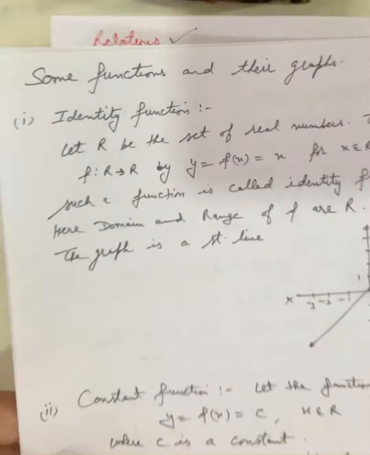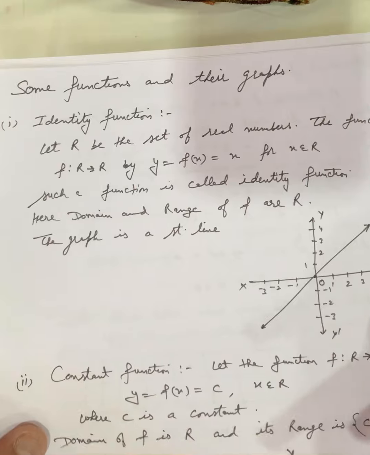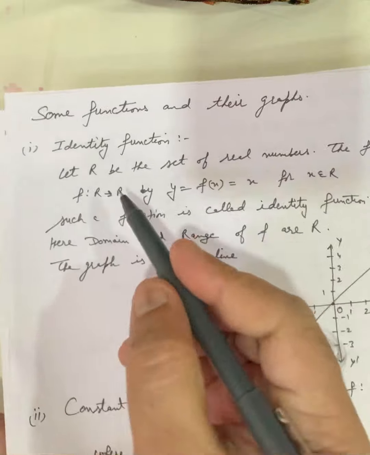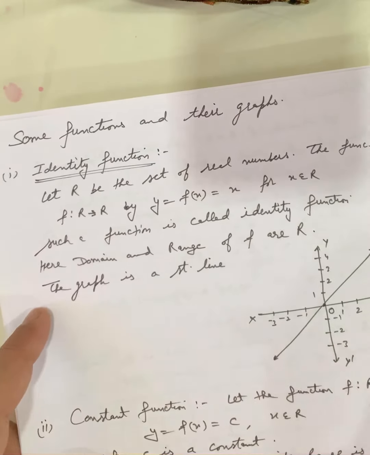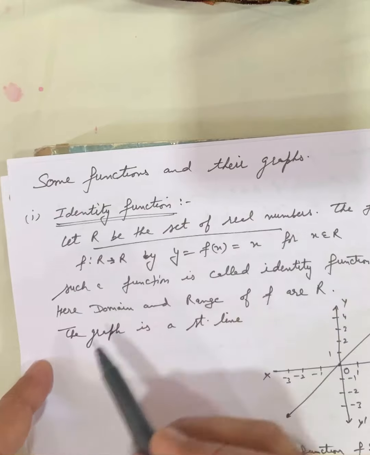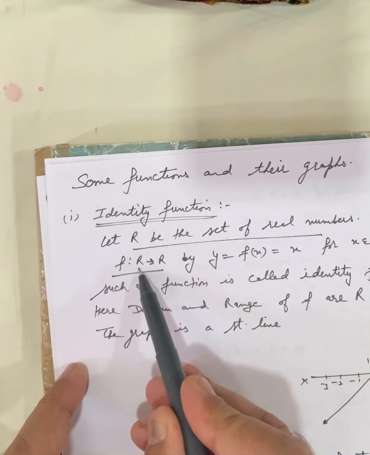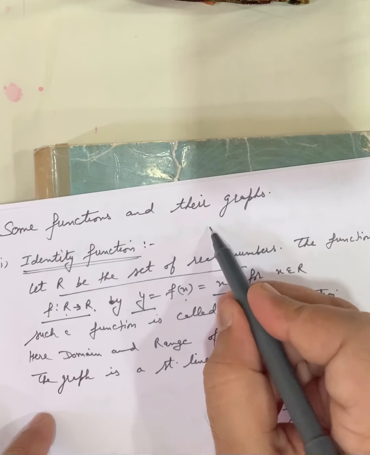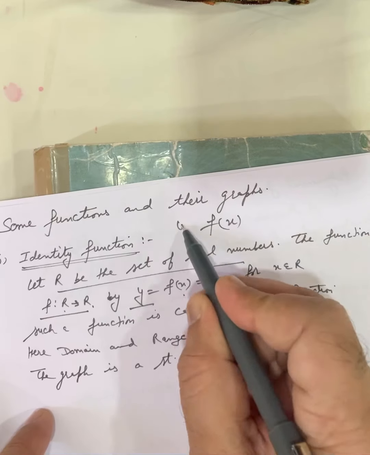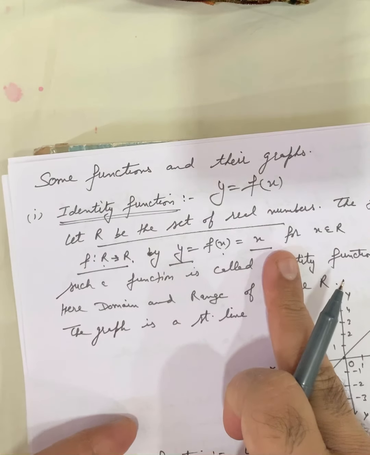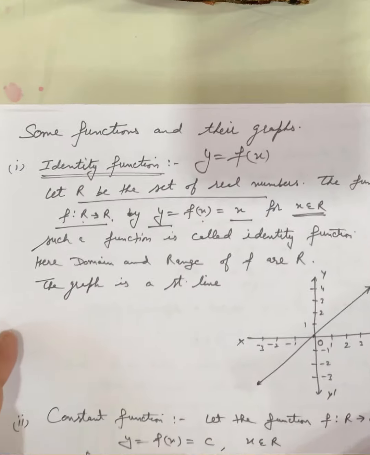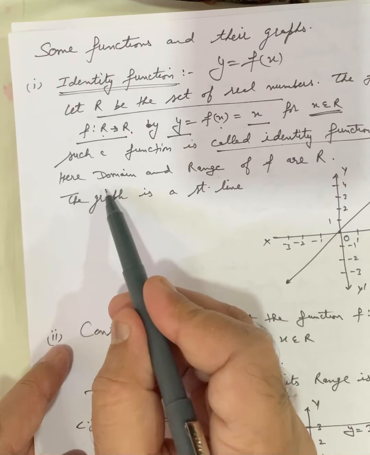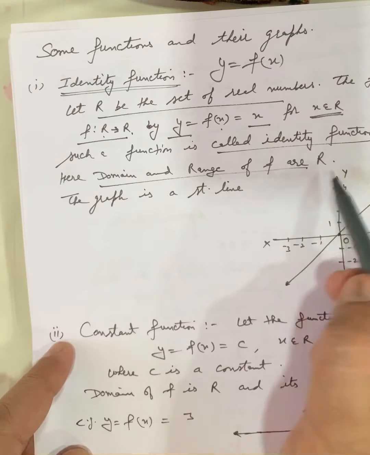Now, some functions and their graphs. Very simple. You have already discussed them in junior classes. First is the identity function. Let R be the set of real numbers and the function f from real to real be given by y equal to x. Y or f(x), same meaning. We write function f(x) or y, same thing. So y equal to x, where x belongs to real. Such a function is called the identity function. Here the domain and range of f are all reals.